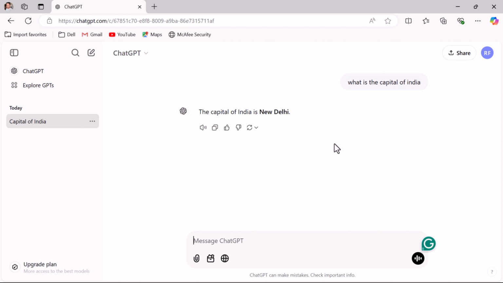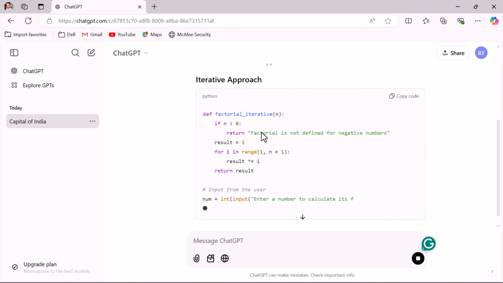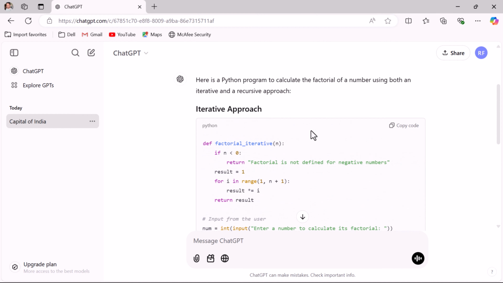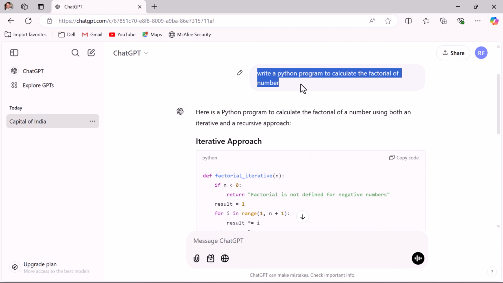For example, let us say you are a programmer and you want to write a simple Python program. So let us enter the prompt, write a Python program to calculate the factorial of a number, and hit enter. And here you can see ChatGPT provides the complete solution for this problem. You can see there are different solutions. So this is how ChatGPT will help to generate the code or solve specific problems.